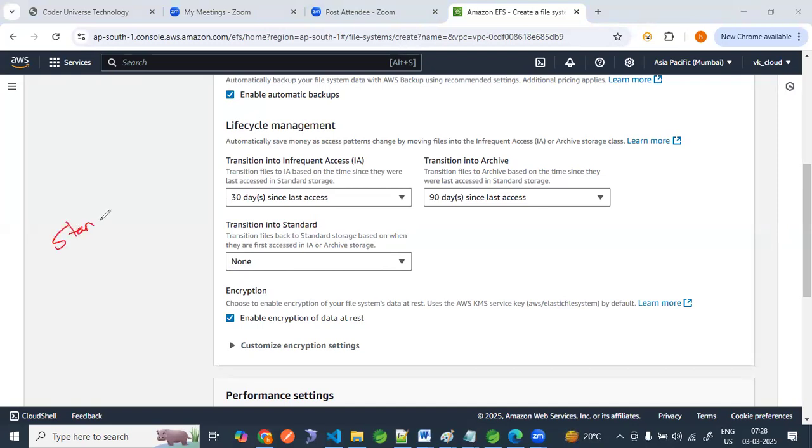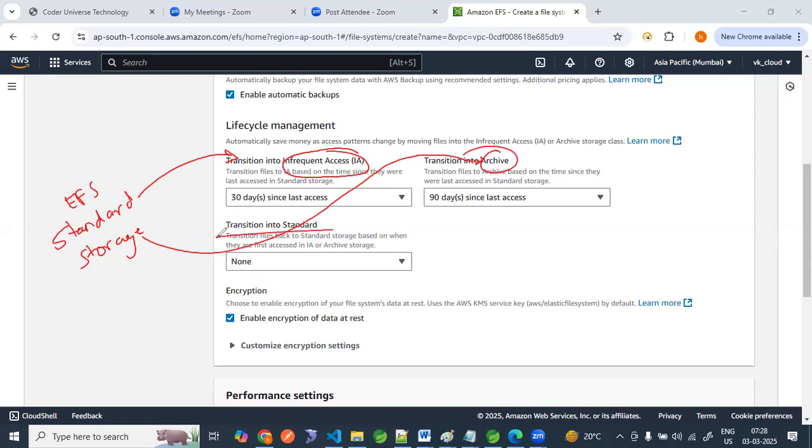We have standard storage for EFS. From here, we are moving to IA or to archive. Now, what will happen if we select the policy to transition into standard?